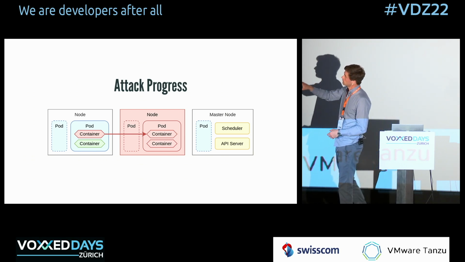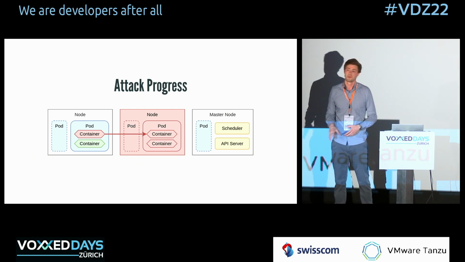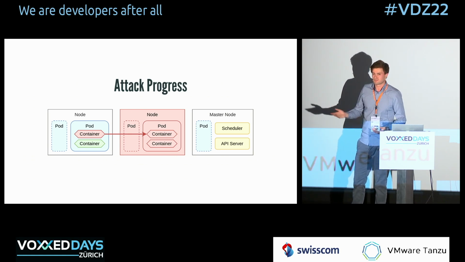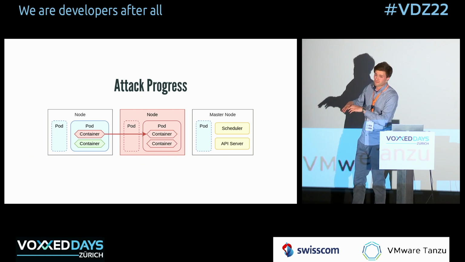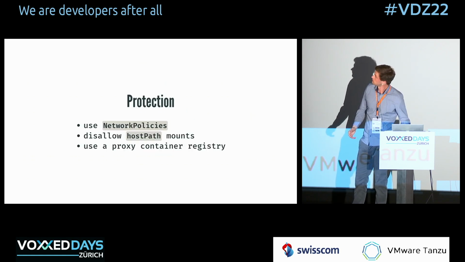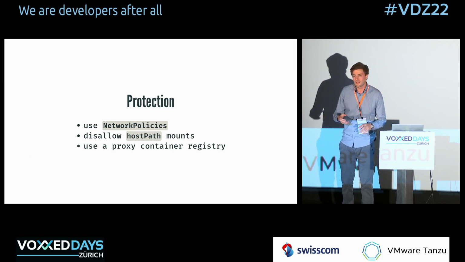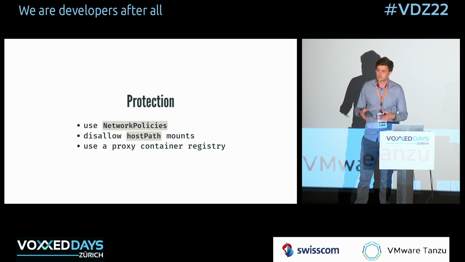So at this point, we're here, right? We took full ownership of a node. Useful, not useful, debatable, but this is not our main objective, right? Our main objective is to gain full access, so we're not going to stop here. But how could we have protected ourselves against this? So again, use network policies, restrict access.